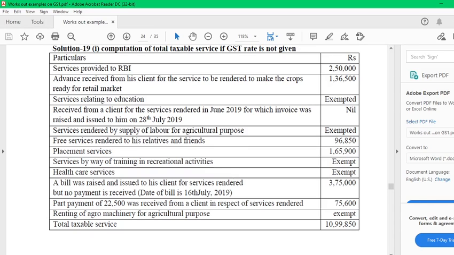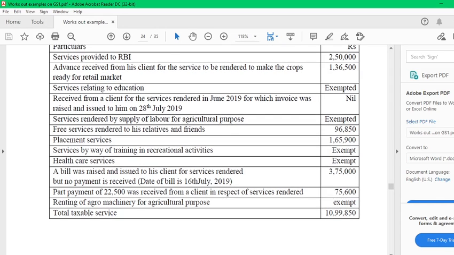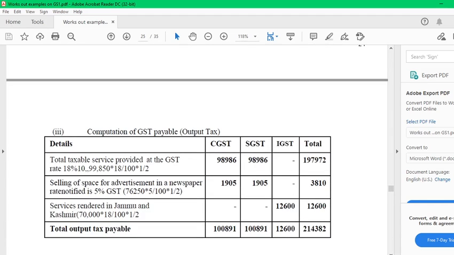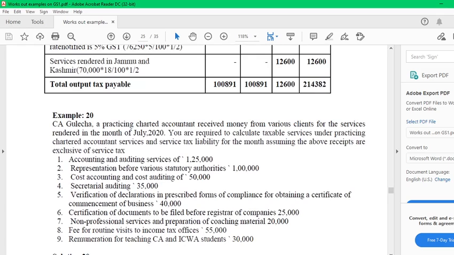Whatever agriculture service etc. is exempt. Total 10,99,850. Then 10,89,850, you can calculate GST payable, CGST and SGST. Where only one transaction is there, that is related to Jammu and Kashmir, you take separately, then calculate IGST 18%, 12,600. Therefore, output tax payable or e-liability ledger balance comes to 1,891, 12,600.